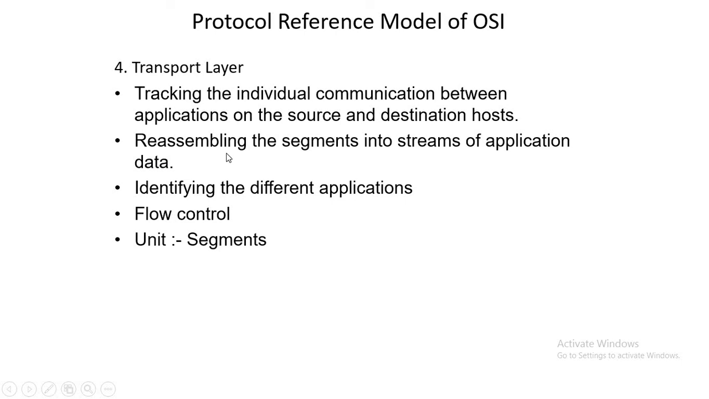Another thing is reassembling the segments into streams of application data. Suppose a data packet is broken, or there is a need to reassemble those particular segments. The transport layer sends the data in segments. The transport layer protocol data unit is a segment, whereas the network layer uses a packet as its data unit. So the transport layer will collect a number of packets and make one segment, and these individual segments are forwarded by the transport layer.